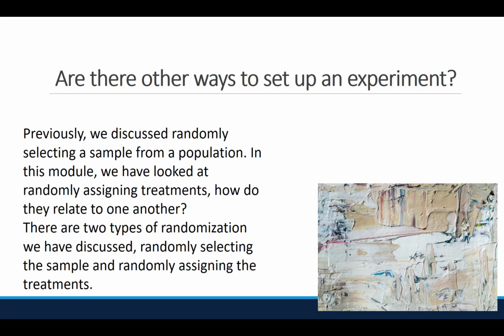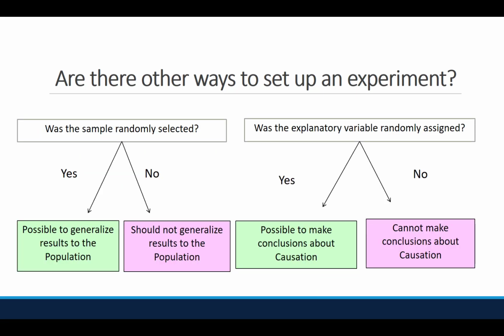Previously, we discussed randomly selecting a sample from a population. In this module, we've looked at randomly assigning treatments. How do they relate to one another? There are two types of randomization: randomly selecting the sample and randomly assigning the treatments. First, looking at the picture on the left, the question you ask is: is the sample randomly selected? If yes, then we can generalize our results to the population. If no, then we should not generalize results to the population.